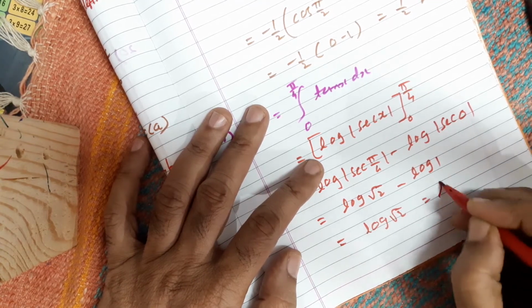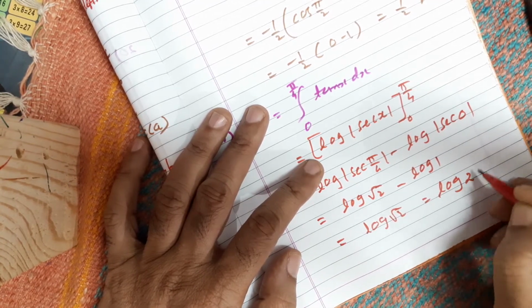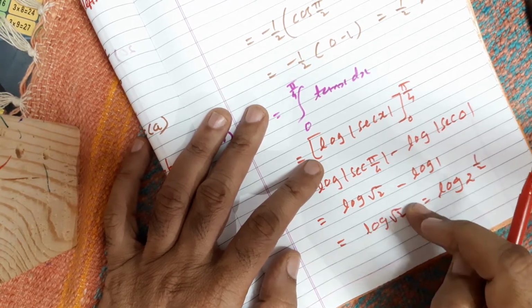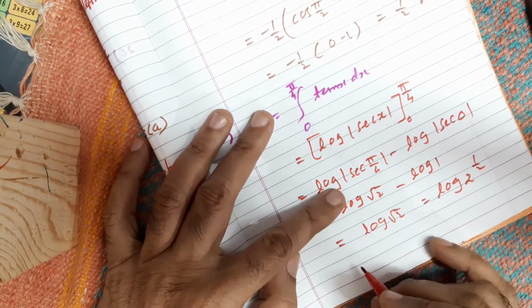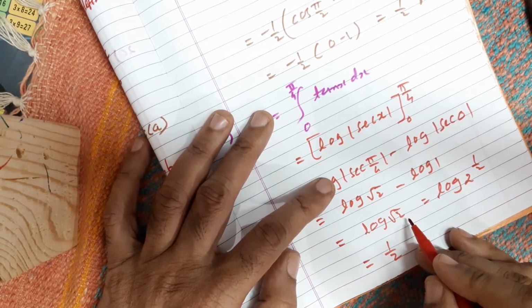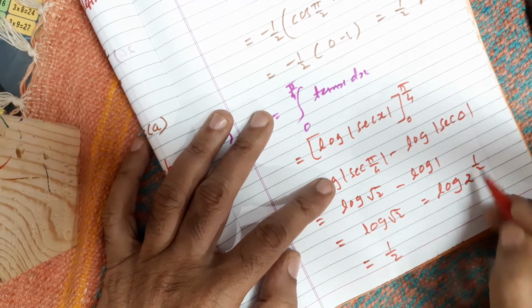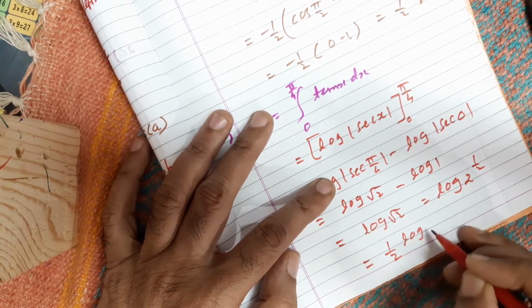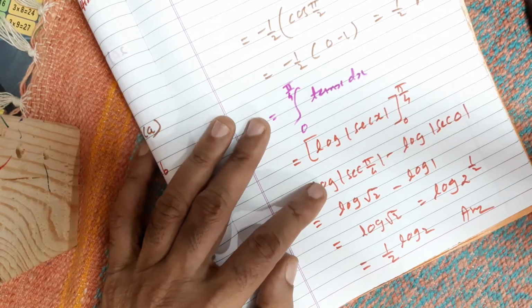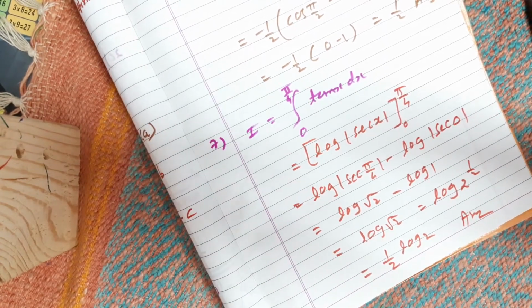But one more step I can go. This is 2 raised to half, root 2, and the half will come in the coefficient by the properties of log. So you can give the answer this way also. In an MCQ, log of root 2 also and 1 by 2 log 2 also. Okay, so this is the answer. Okay friends, right. So hope you understand all these terms.